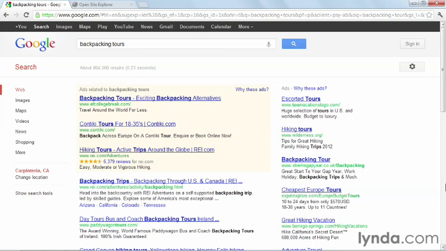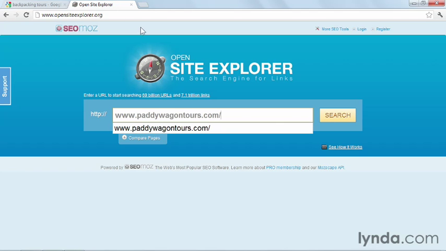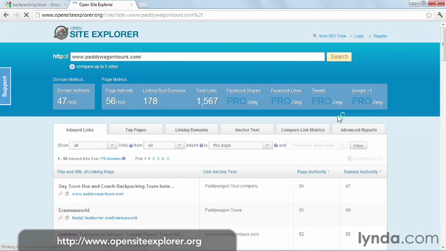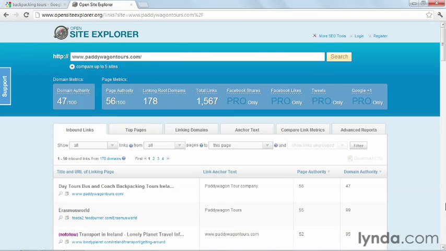One tool we can use for backlink research is Open Site Explorer, another tool that's part of the SEO Moz tool suite. Let's pick one of those top-ranking URLs from the previous search and enter it in. You'll see lots of tabs of information about this page, but the first tab, labeled Inbound Links, lists out all the pages linking to the one we're examining.